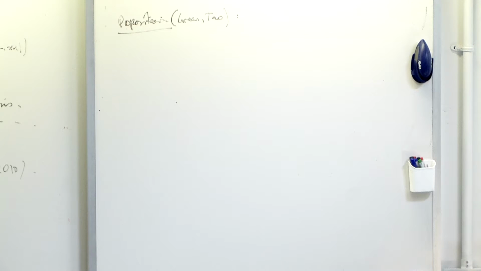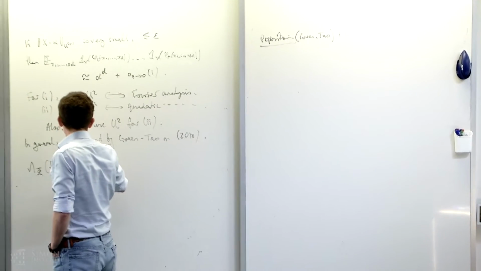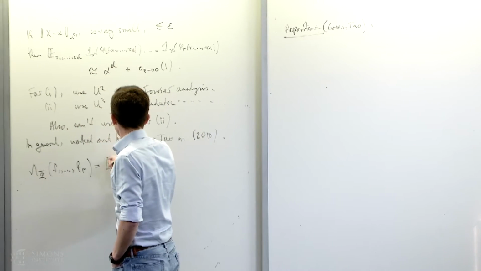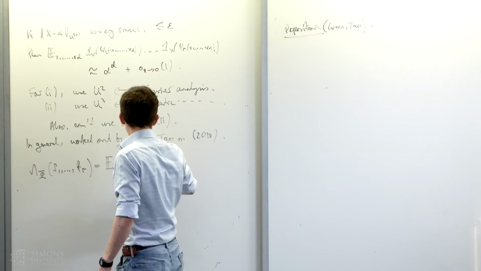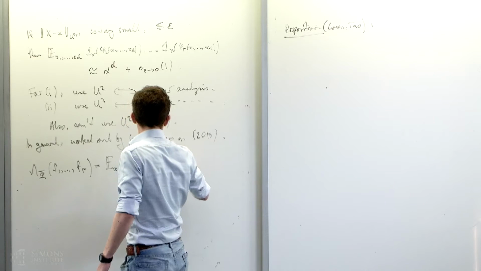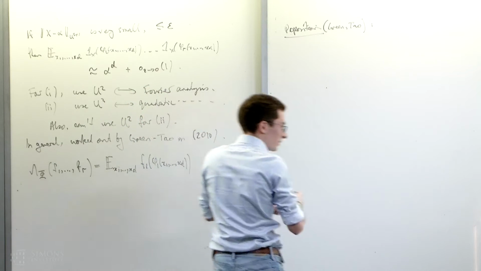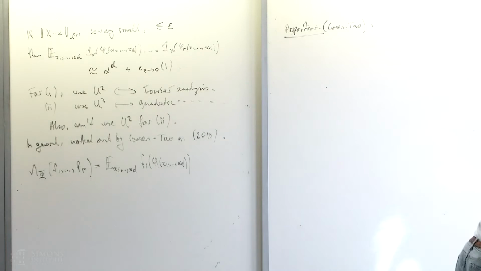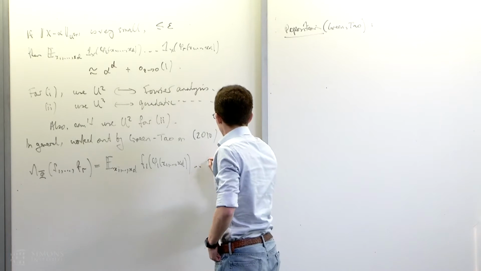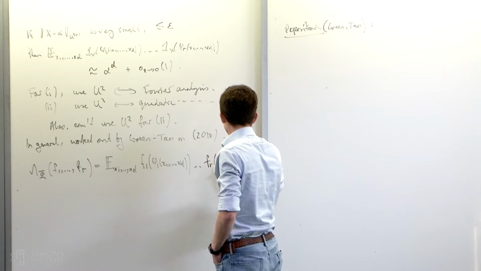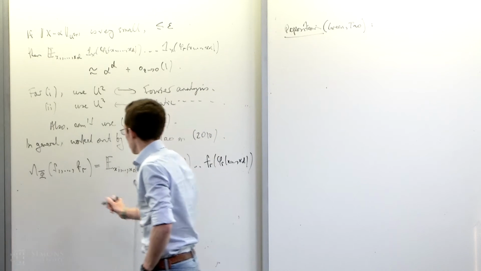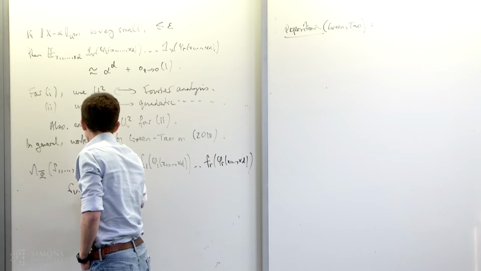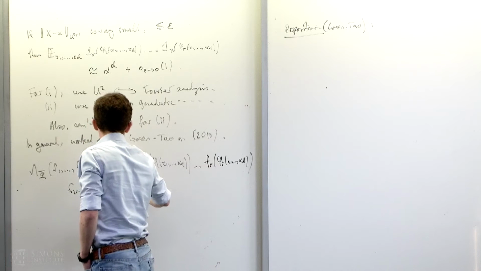I'm going to write lambda phi of f1 up to fr to be this multilinear average, f1 of phi 1 of x1 up to xd. This is for any functions f1 up to fr from G to the complex numbers.